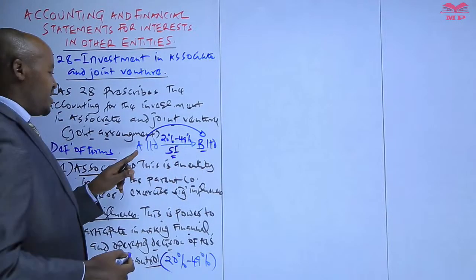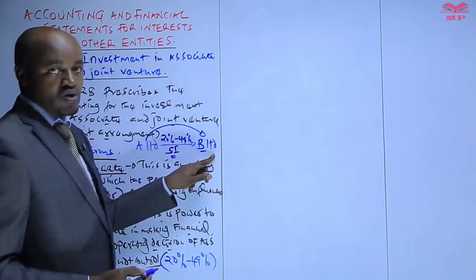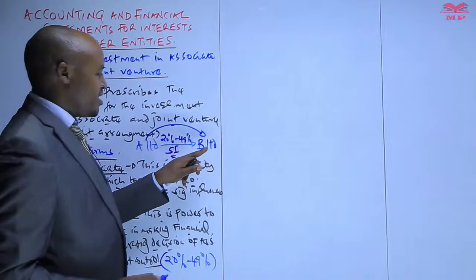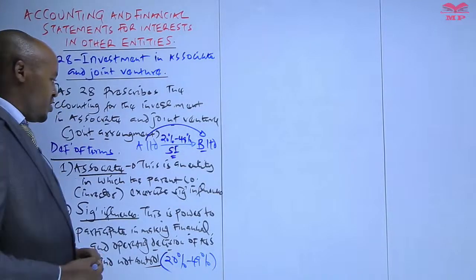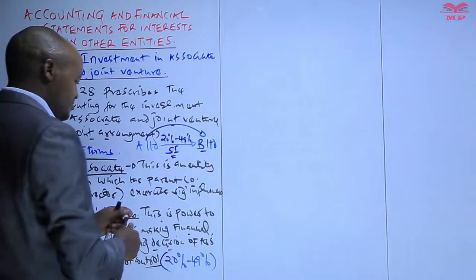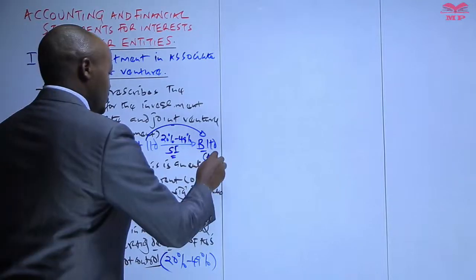A Limited cannot control those operating and financial decisions which will be made by B Limited. So therefore, this company here is an associate.